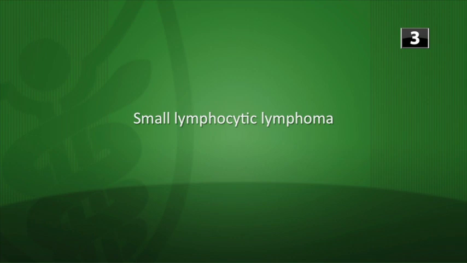But one of those 39 is called small lymphocytic lymphoma, which is considered to be basically the same type of disease as CLL, or that chronic lymphocytic leukemia. The only difference is that lymphoma is in the lymph nodes and leukemia is in the bone marrow and in the peripheral blood. Next question.